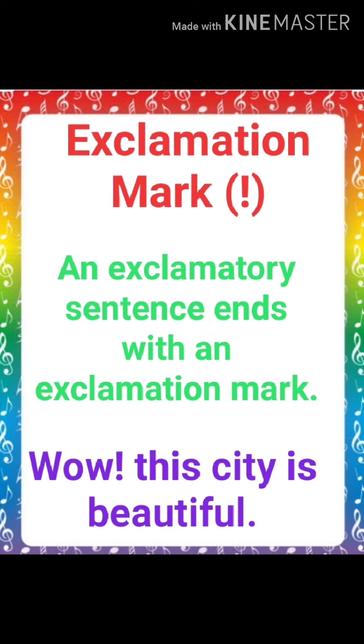Which word are we using for expressing our happiness or excitement? Like here, wow. In the word wow we are expressing our emotions, that we are very delighted. So with wow we use the sign of exclamation.